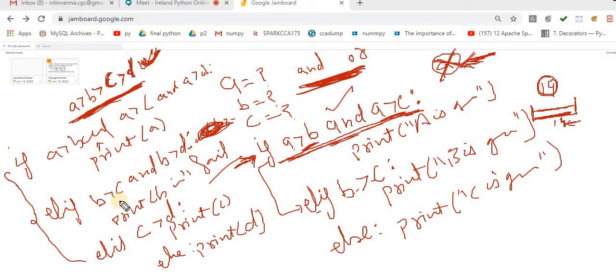Now here you can automatically observe it. The role of A is over. What else would you do otherwise? If I directly move to this, what will you do? B greater than A, and so on and so on. Then it will become more complicated for you.